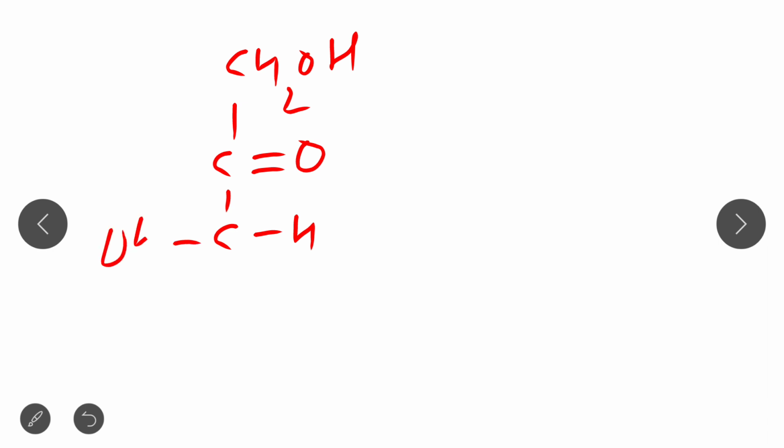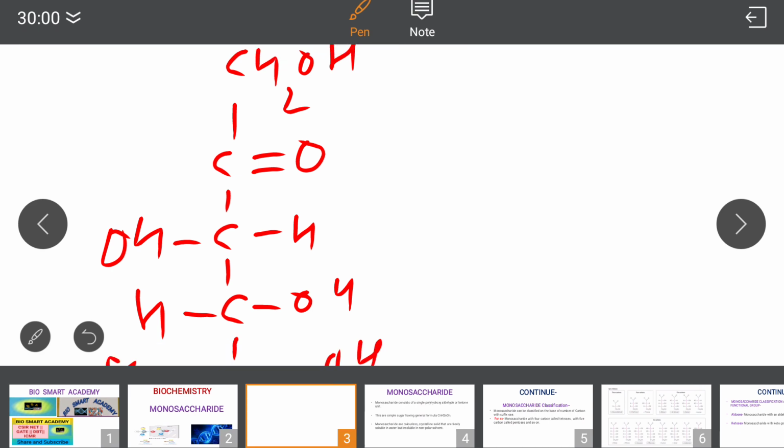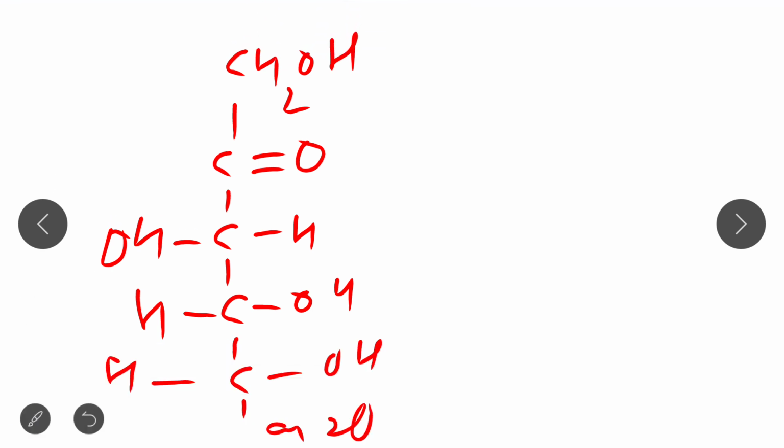If you draw the linear structure, that is CH2OH, the keto group is present at the C2 carbon, then the C3 carbon OHH, the fourth carbon HOH, the fifth carbon HOH, and the last carbon CH2OH. So this is the structure of fructose.